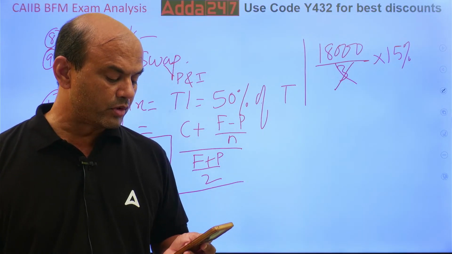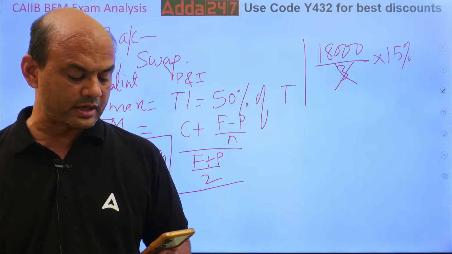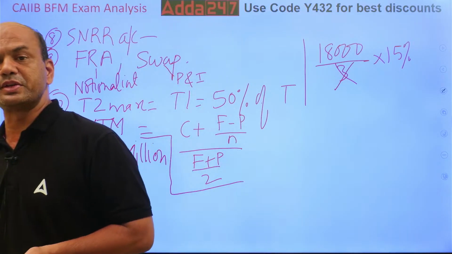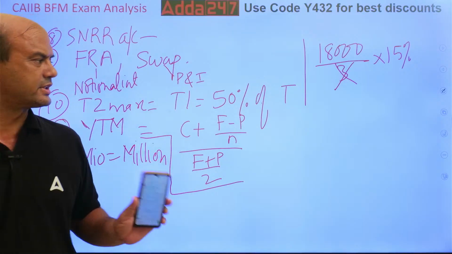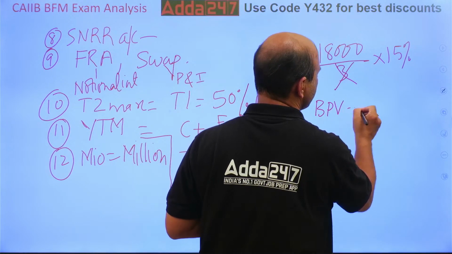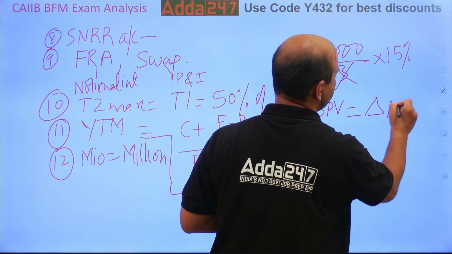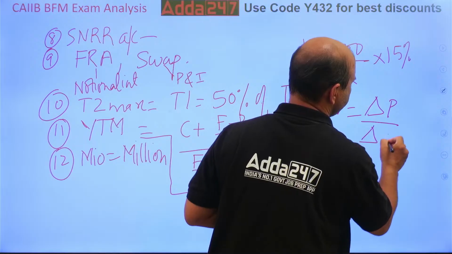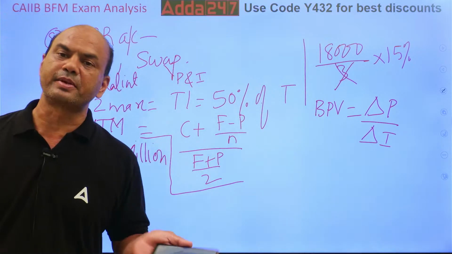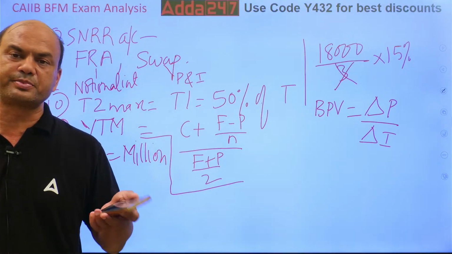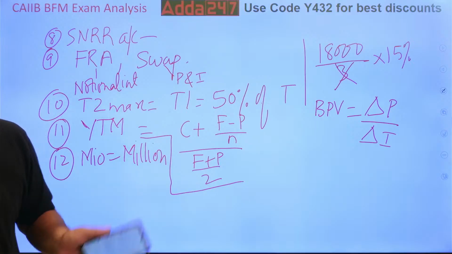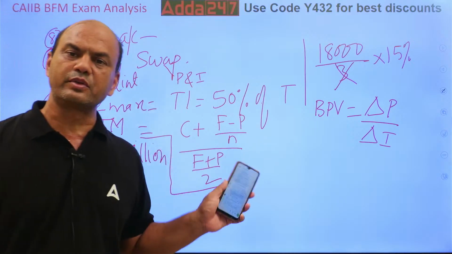More case studies regarding BPV. BPV was asked. BPV, basis point valuation. I'll give you a simple logic: BPV equals delta P upon delta I, which means change in the price with respect to change in the interest rate. That's only BPV, and questions are asked based on that only.